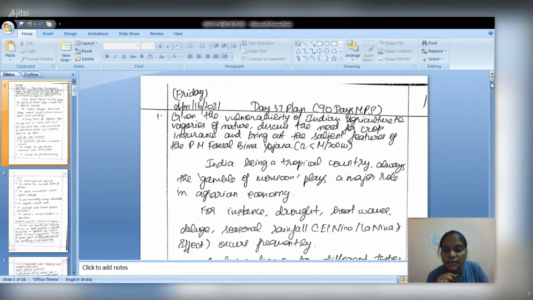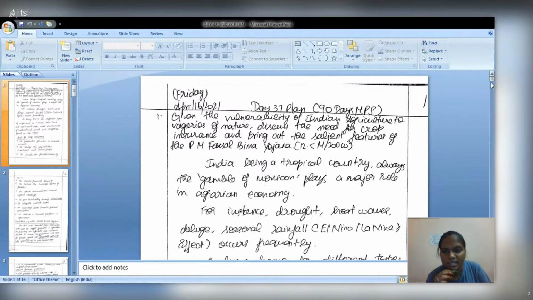You have to answer this question in almost 3 pages. So this question should have 3 parts. The first part should be about the reasons for the vulnerability of Indian agriculture in our country. The second part should be about the need for the crop insurance program in our country. And the third part should cover the salient features of PM Fasal Bima Yojana. So it is a very direct question.